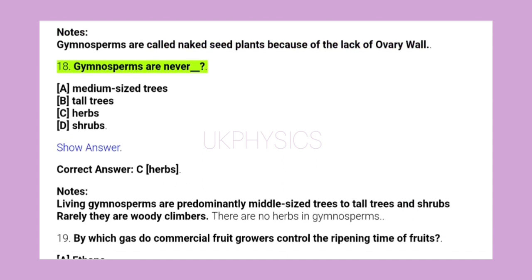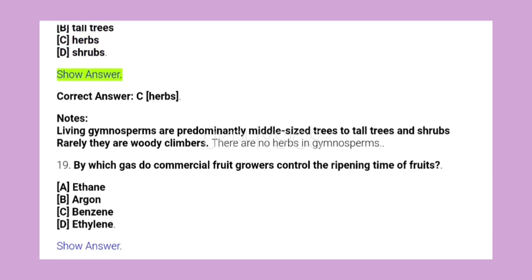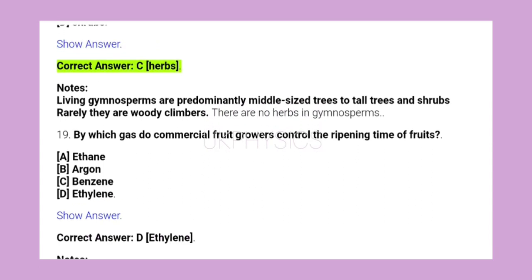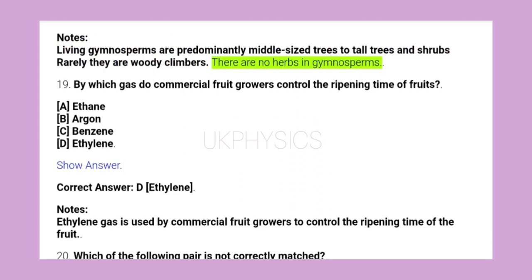18. Gymnosperms are never __. A. Medium-sized trees, B. Tall trees, C. Herbs, D. Shrubs. Show answer. Correct answer C. Herbs. Notes: living gymnosperms are predominantly middle-sized trees to tall trees and shrubs. Rarely they are woody climbers. There are no herbs in gymnosperms.